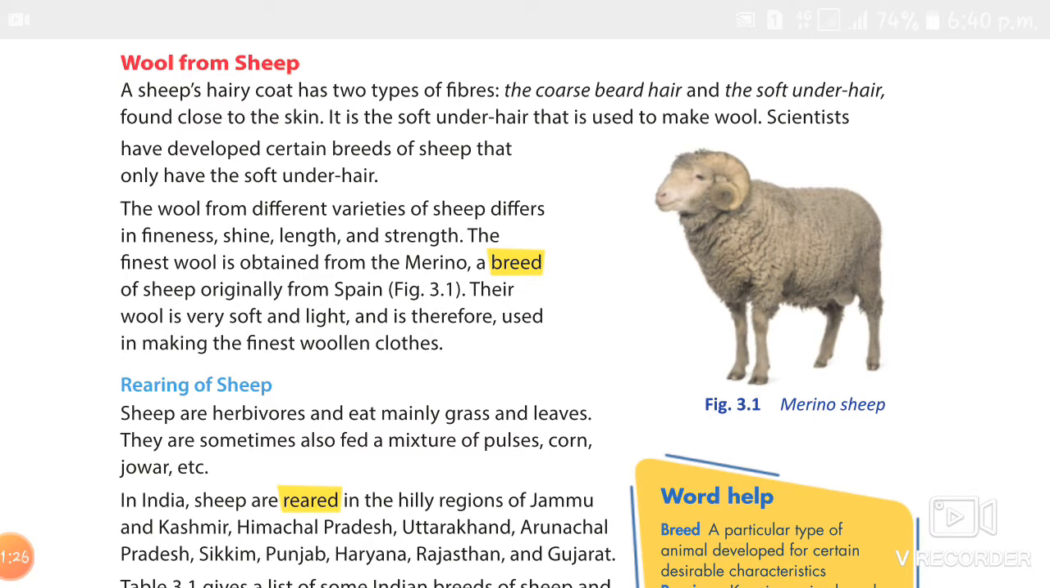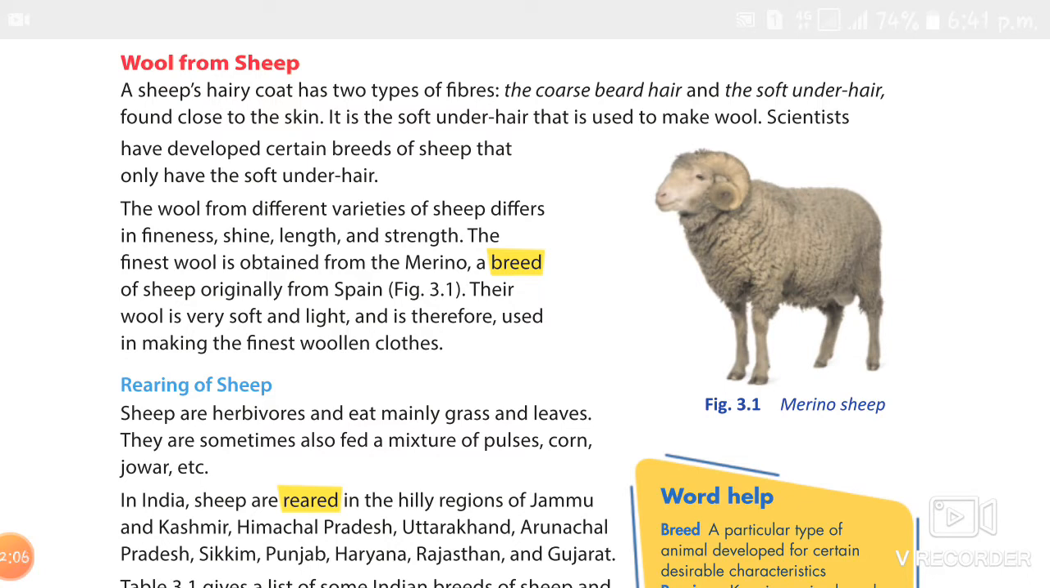Next we studied about rearing of sheep. So sheep and goat are important livestock, right? It is herbivorous and it is fed a mixture of pulses, corn, jowar, etc. And it is reared for its milk, wool and meat. And also we studied that in India, sheep are mainly reared in the hilly regions of Jammu and Kashmir, Himachal Pradesh, Uttarakhand, Arunachal Pradesh, Sikkim, Punjab, Haryana, Rajasthan and Gujarat, right?